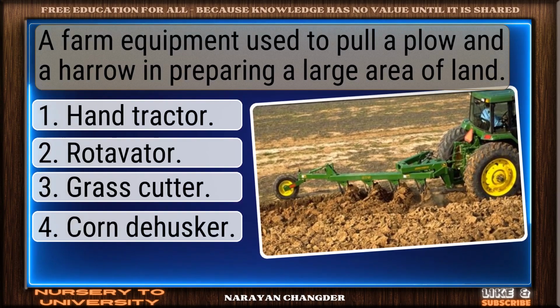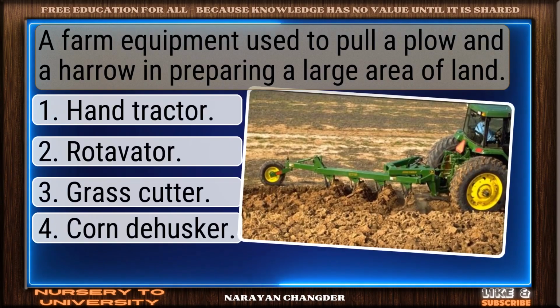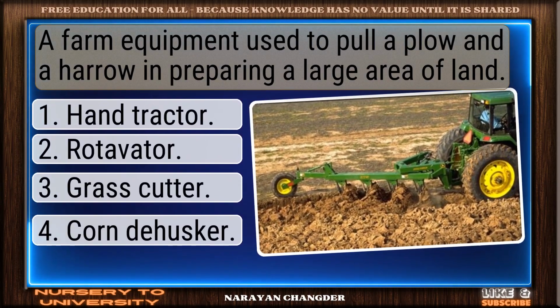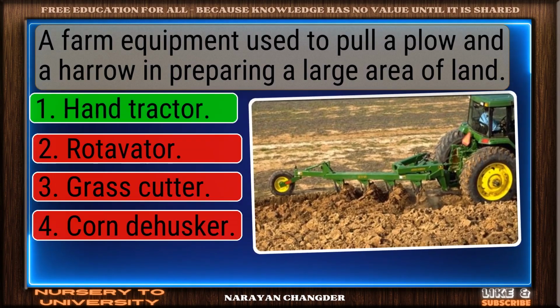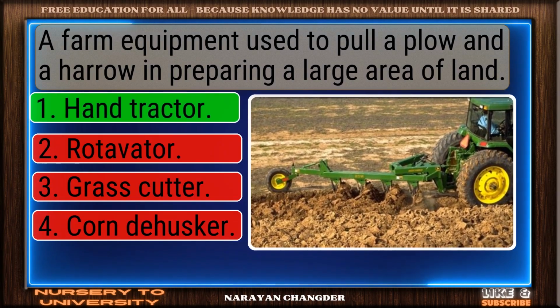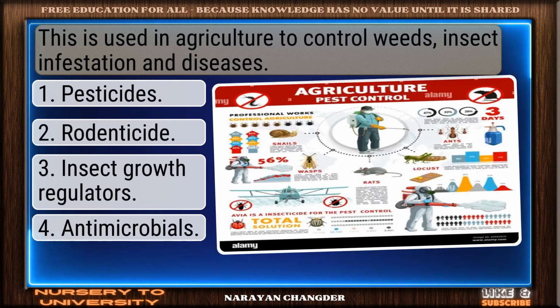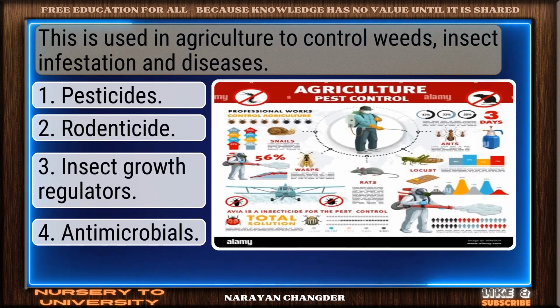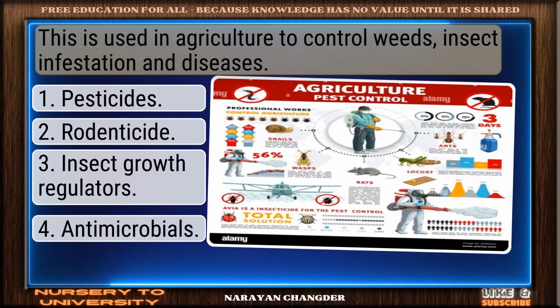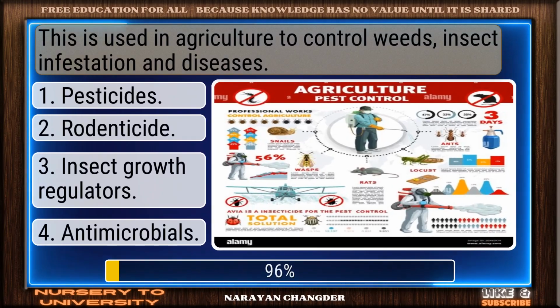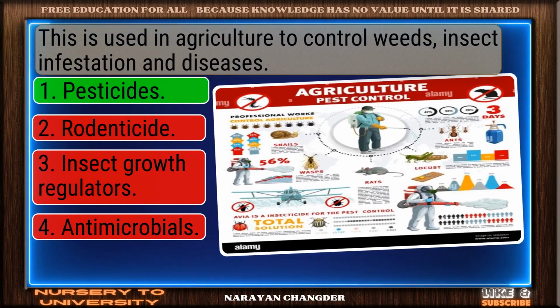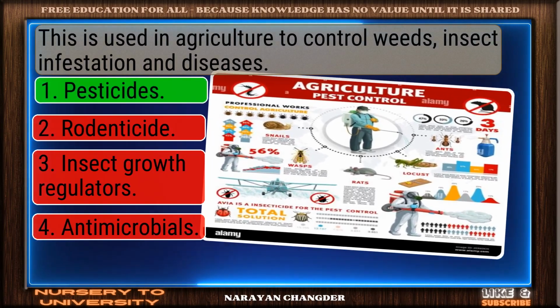A farm equipment used to pull a plow and a harrow in preparing a large area of land. Perfect. Hand tractor is the correct choice. This is used in agriculture to control weeds, insect infestation, and diseases. Great thinking. Pesticides is the right choice.